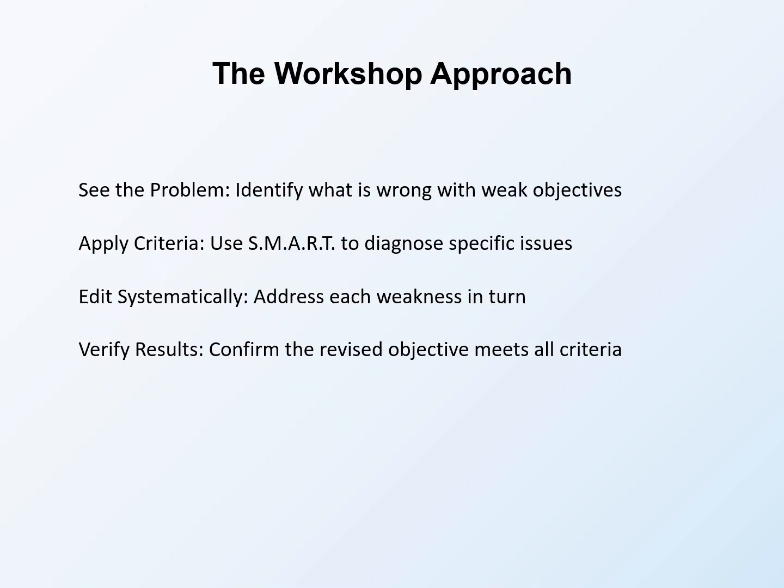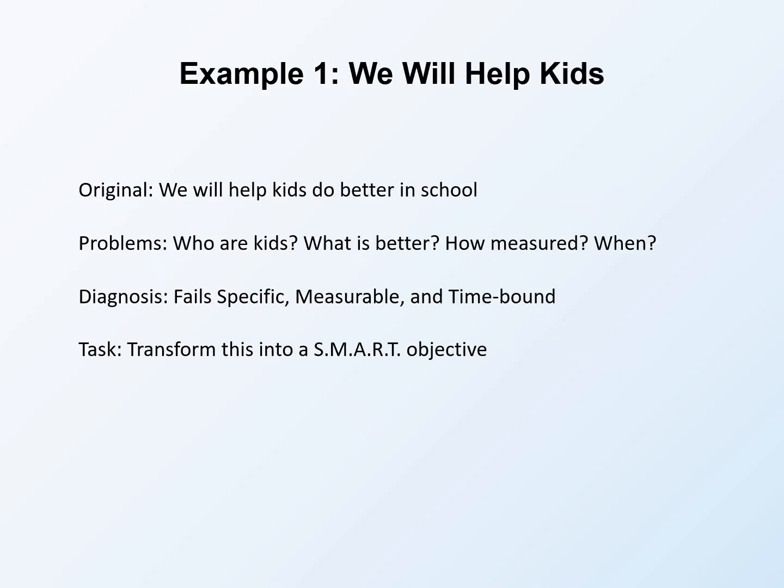Edit systematically by addressing each weakness in turn. Add specificity, then measurability, then check achievability. Methodical revision is more effective than random editing. Verify results by confirming the revised objective meets all criteria. Run through SMART again. Does the improved version satisfy every criterion? If not, continue revising. Our first example is: we will help kids do better in school.